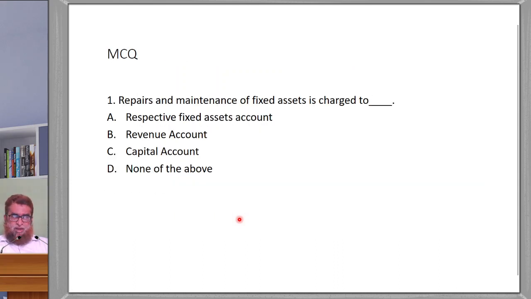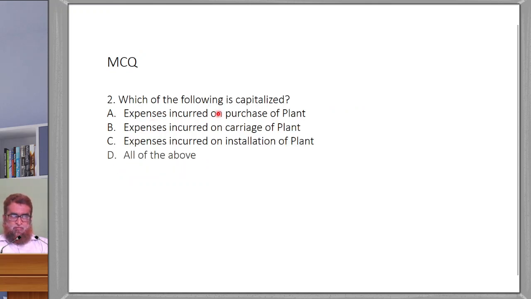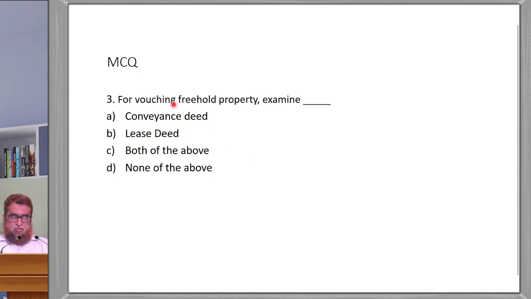We have some practical-oriented multiple choice questions. Repairs and maintenance of the fixed asset is charged to dash: respective fixed assets account, revenue account, capital account, none of the above. Next, which of the following is capitalized? Expenses incurred on purchase of plant, on carriage of plant, on installation of plant, all of the above.